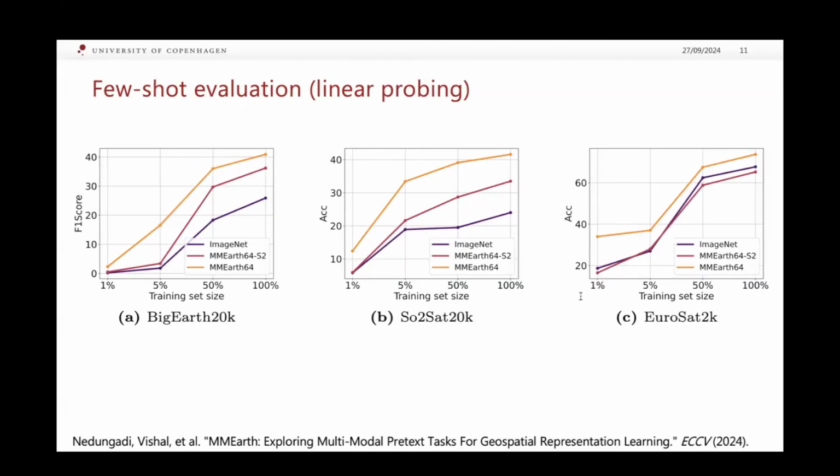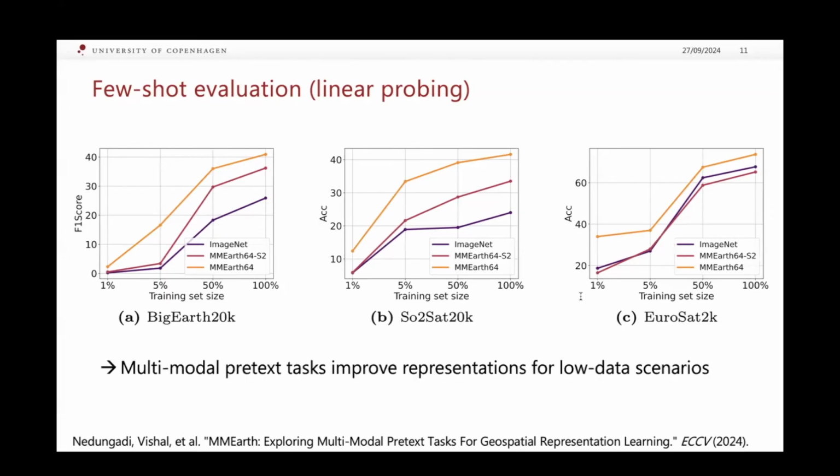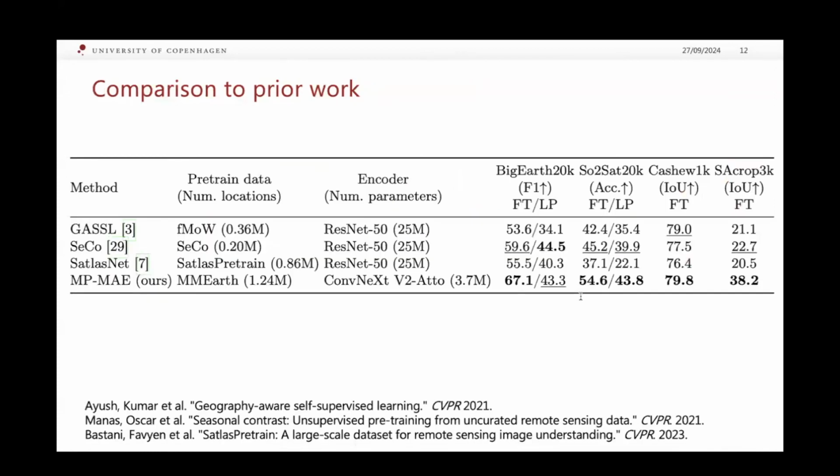To test the few shot capabilities of the model, we linear probe on smaller subsets of the downstream tasks. The results, as seen by the orange line, show that multimodal pretext tasks improve representations for low data scenarios. When comparing our model to prior work, we find that our multi-pretext masked autoencoder performs similarly even with a small encoder.